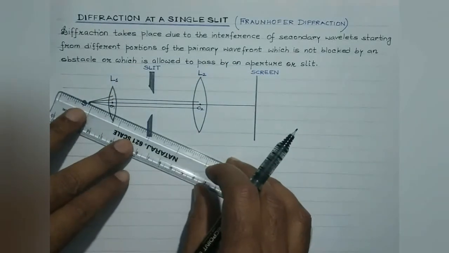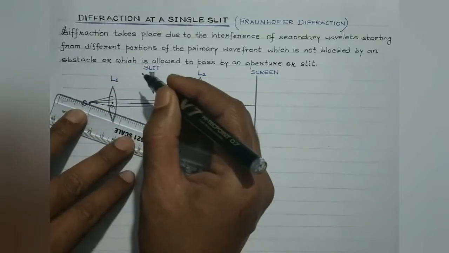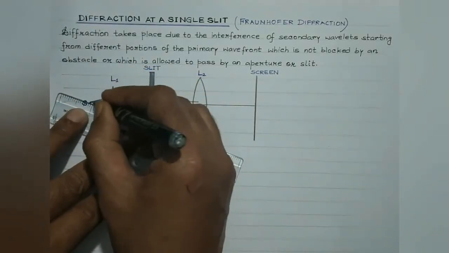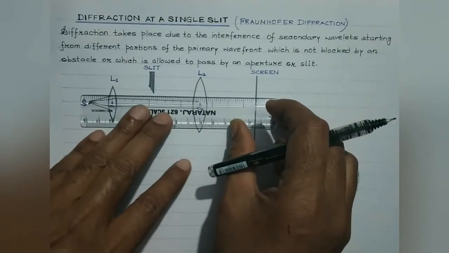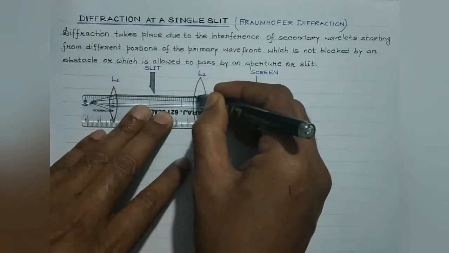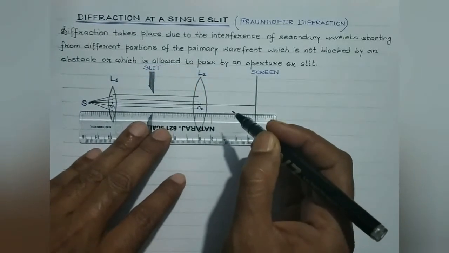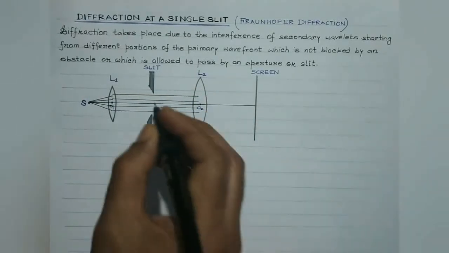And as we have discussed, in the case of Fraunhofer diffraction, a planar wavefront is incident on the slit. So that can be obtained by making use of a convex lens. So these are the rays which are parallel to the principal axis, like this.